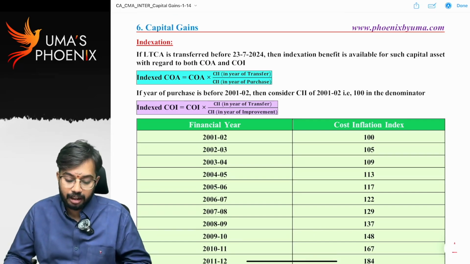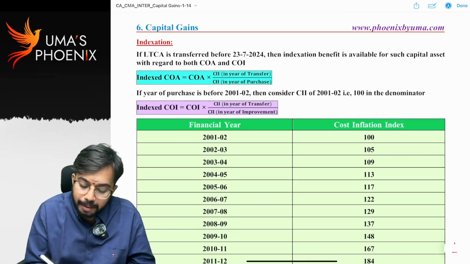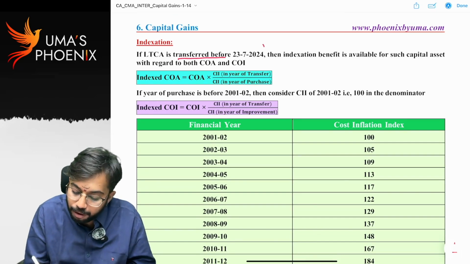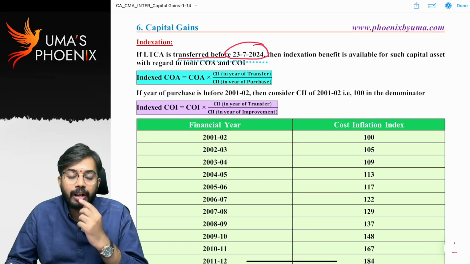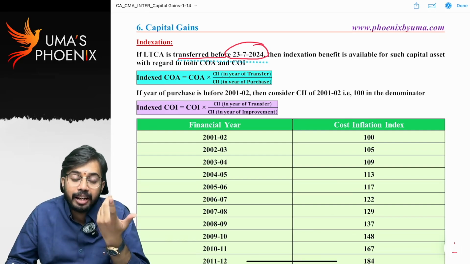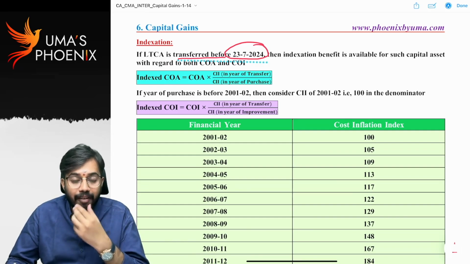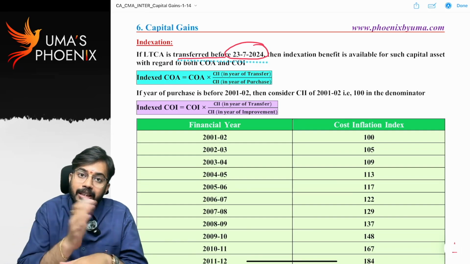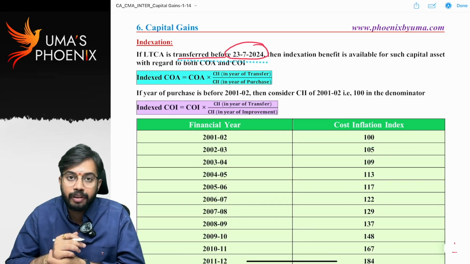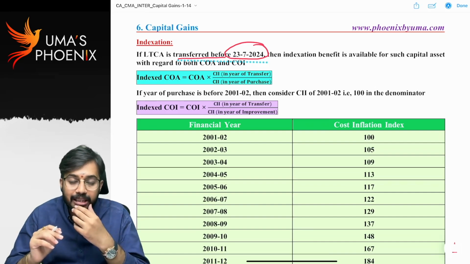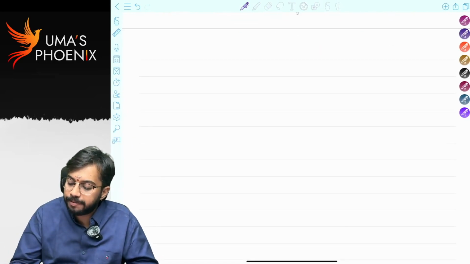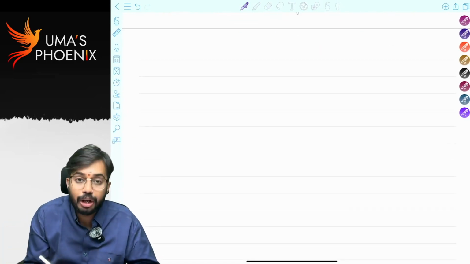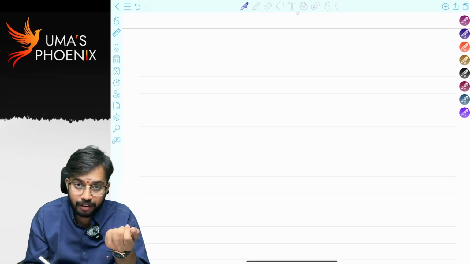Next, indexation. If long-term capital asset is transferred before 23rd July 24, why? Because on or after 23rd July 24, if long-term capital asset is transferred, indexation benefit is not available. So only if capital asset is transferred before 23rd July 2024, indexation benefit is available. So whenever capital asset is transferred before 23rd July 24, you can claim indexed cost of acquisition.